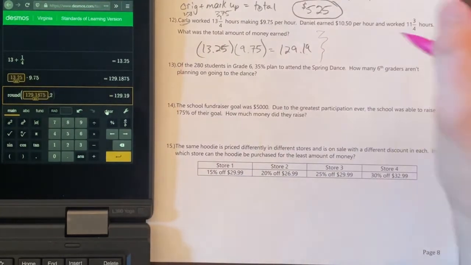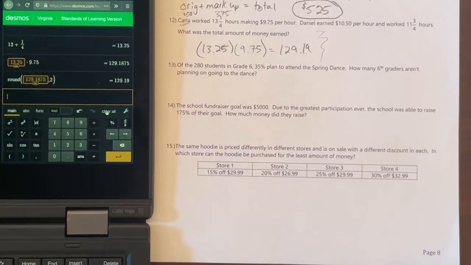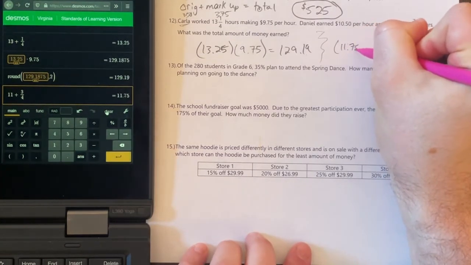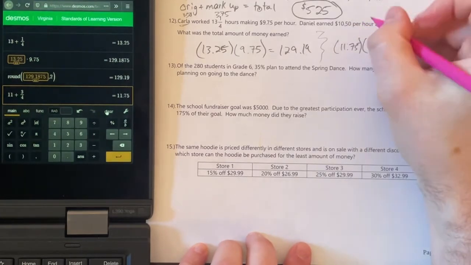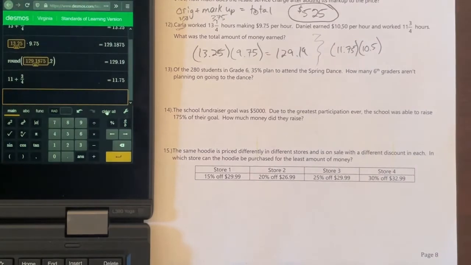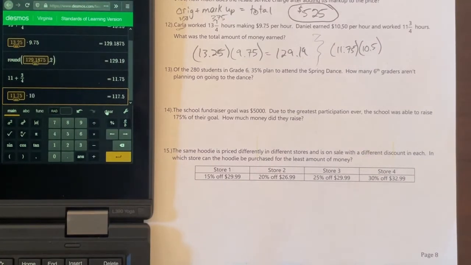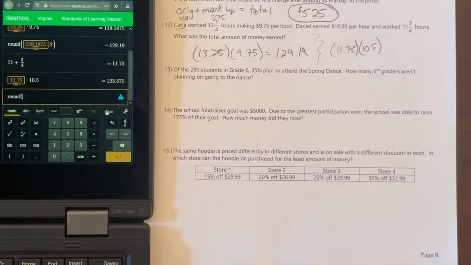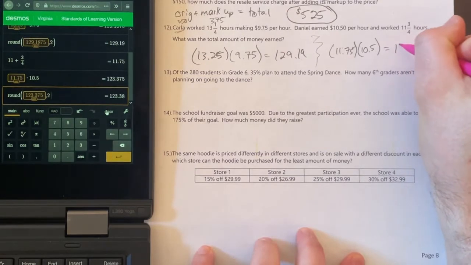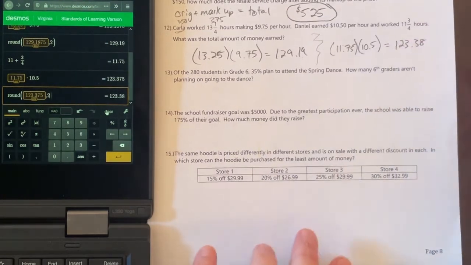So for Daniel, we have, let's do this. Let me do 11 and 3/4. So that's going to be 11.75. I'm going to multiply that times the hourly wage. So I have my answer times that 10.5, and then I can round my answer to that second decimal place. So I can say this is going to be 123.38 and add those two together.